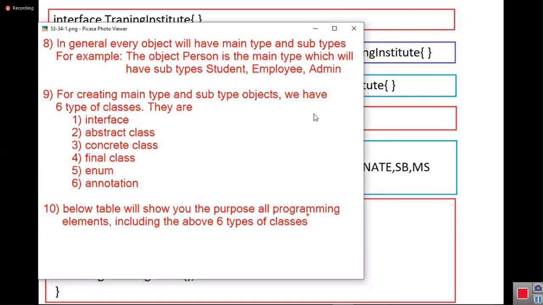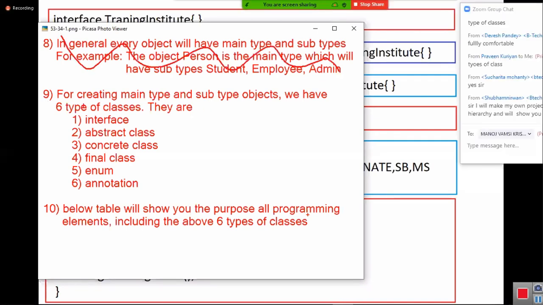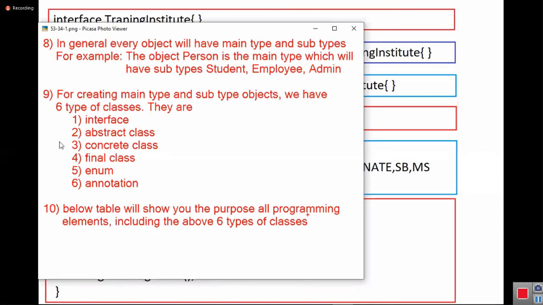For creating main type and subtype objects, this is the 13th point, sir. This is already completed. Okay, this is the 13th point. Point numbers are missing. For creating main type and subtype objects, we have 6 types of classes. They are interface, abstract class, concrete class, final class, enum, and annotation. The table below will show you the purpose of all programming elements, including the above 6 types of classes.